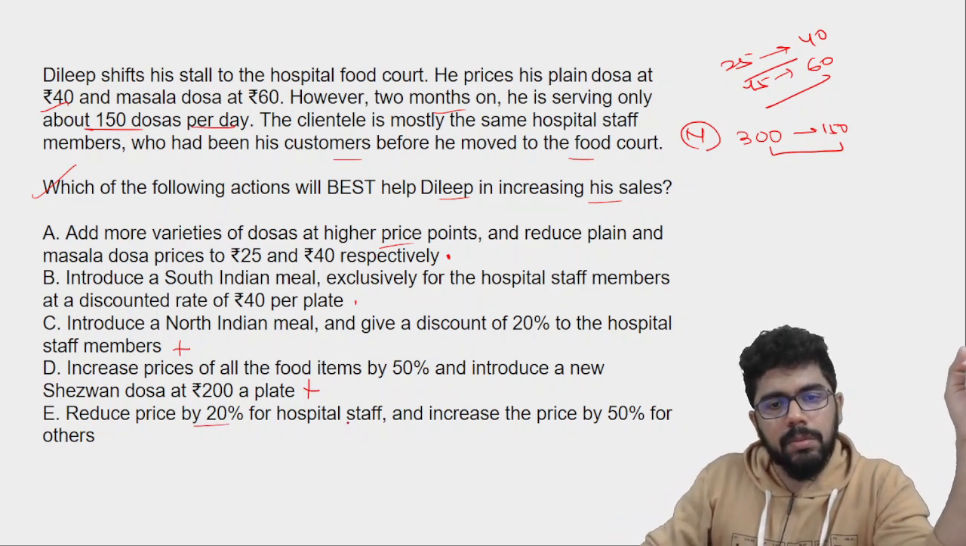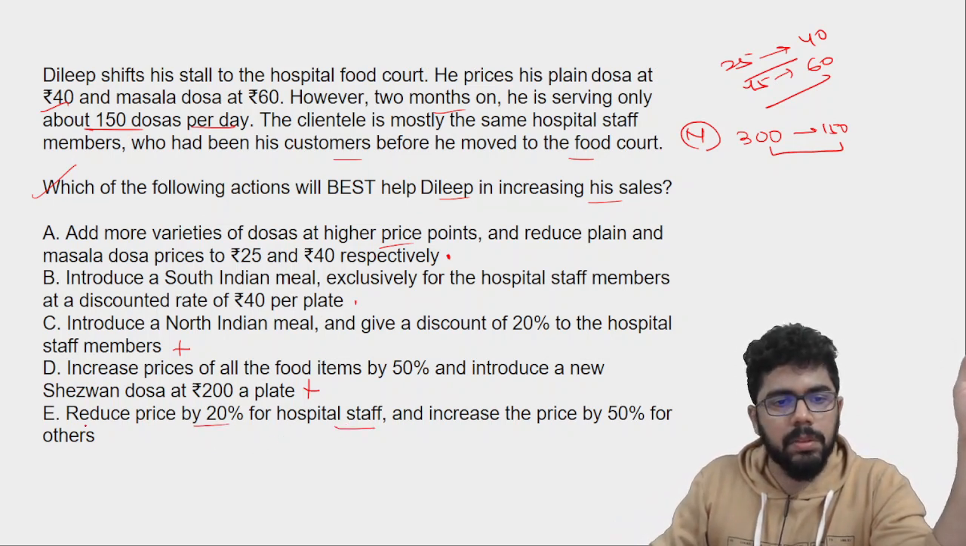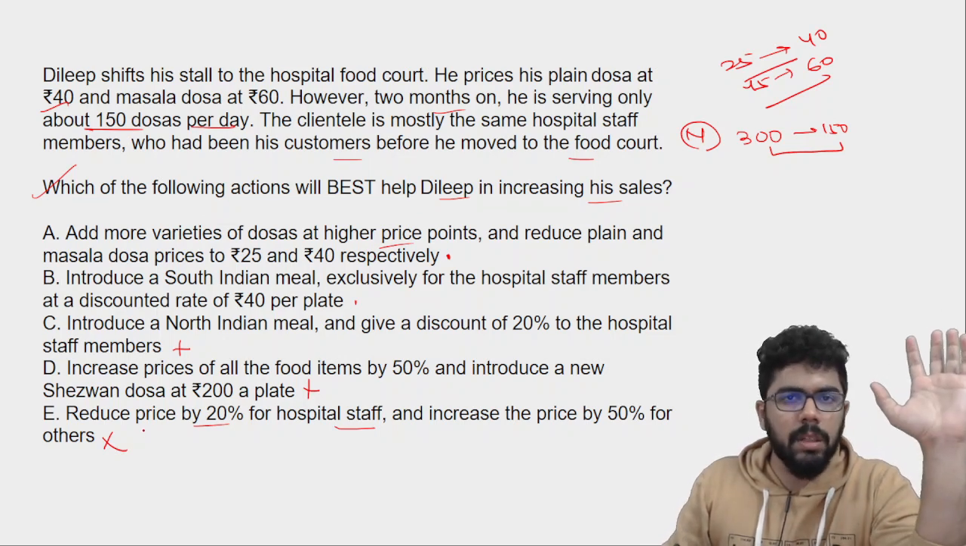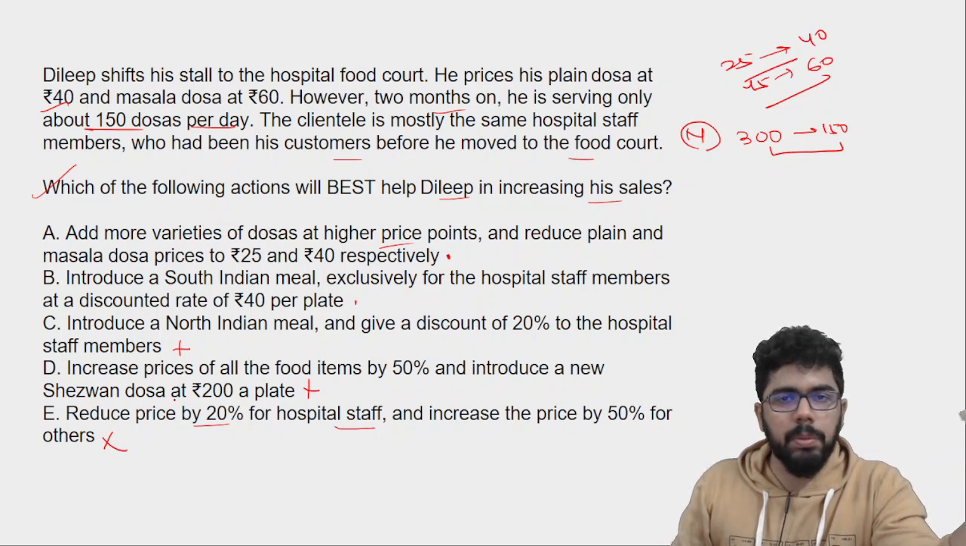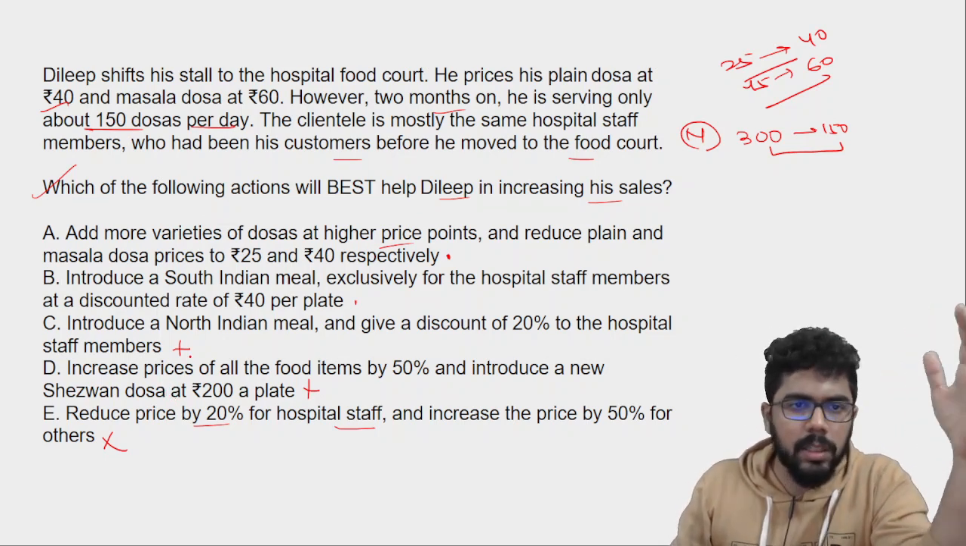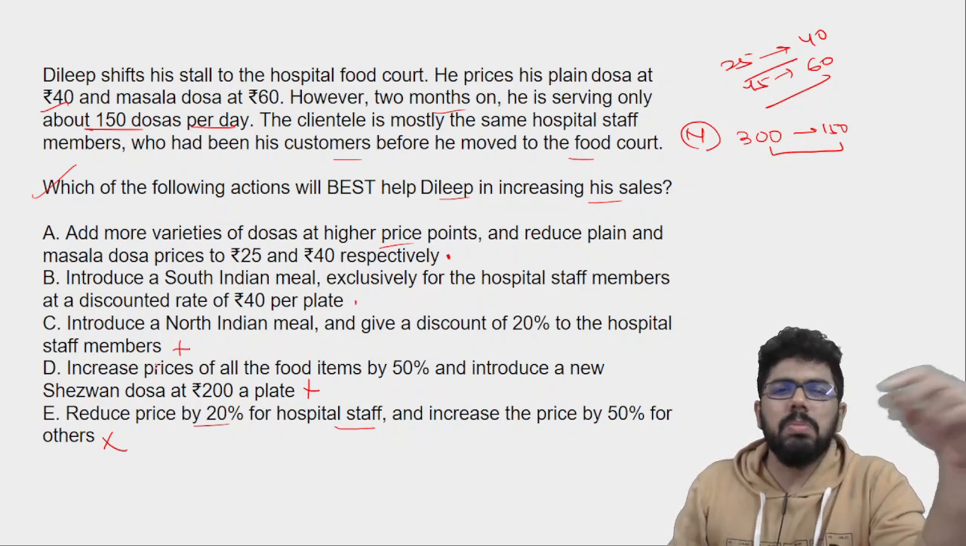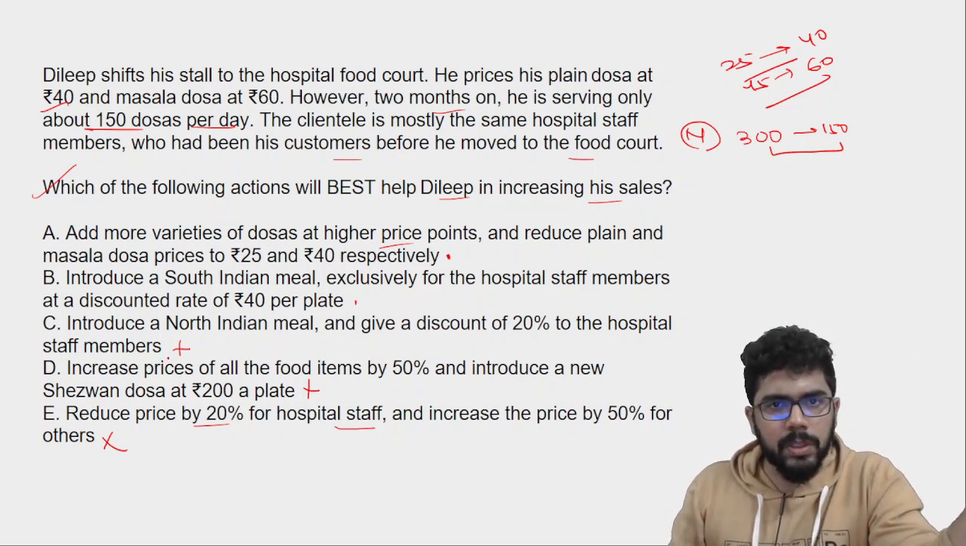Reduce price by 20% for hospital staff and increase the price by 50% for others. Differential pricing is very risky and you cannot do this. You should not do this because people might start complaining. Why is the price so much for them, why is it this much for me? We might as well go outside and eat, here we don't get any discount. So why get into that kind of a controversial thing?